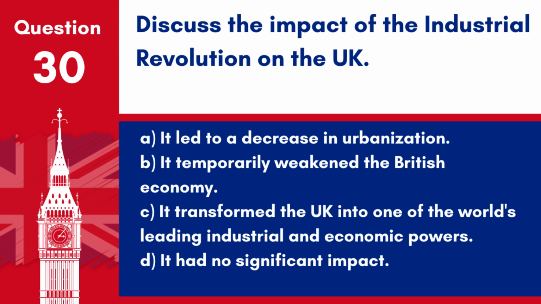Question 30. Discuss the impact of the Industrial Revolution on the UK. A. It led to a decrease in urbanisation. B. It temporarily weakened the British economy. C. It transformed the UK into one of the world's leading industrial and economic powers. D. It had no significant impact. Answer C. It transformed the UK into one of the world's leading industrial and economic powers. The Industrial Revolution originated in the UK, bringing profound economic, social, and cultural changes.